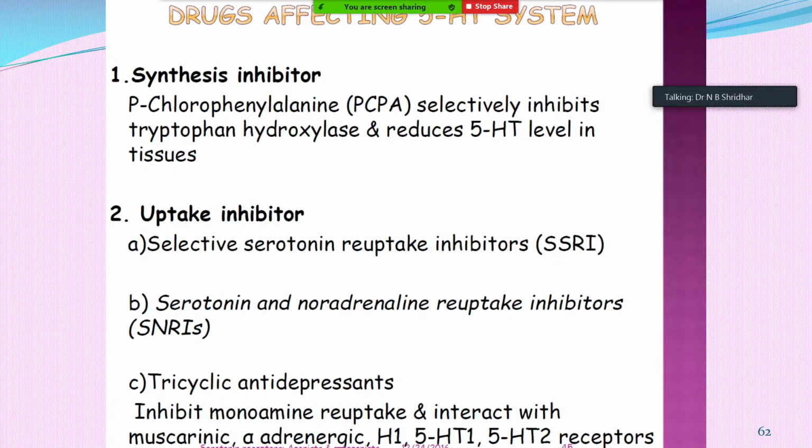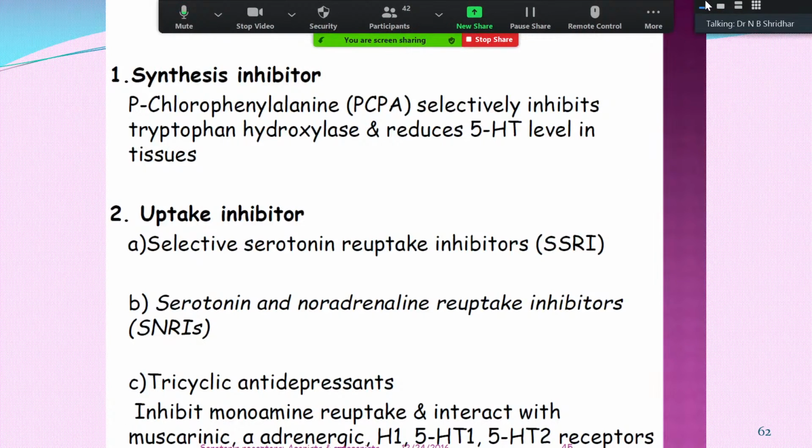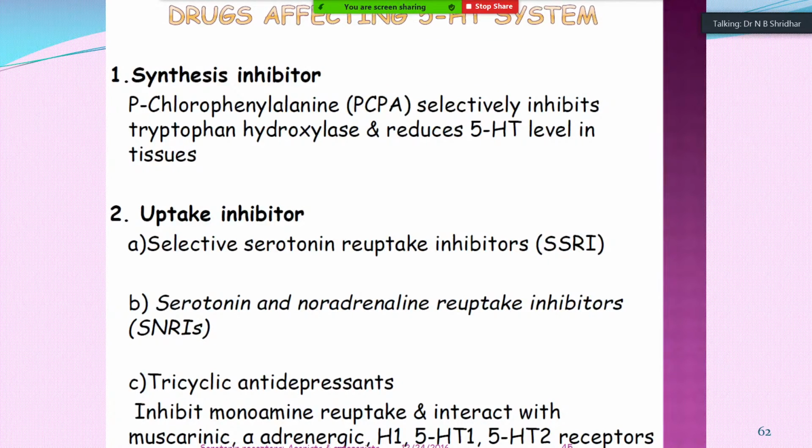And some of the drugs affecting the 5-HT systems are there, and first and foremost are the 5-HT synthesis inhibitors like parachlorophenylalanine, or in short PCPA. It selectively inhibits the tryptophan hydroxylase enzyme, which reduces the 5-HT level in the tissue. So this hydroxylase enzyme is the first enzyme which converts tryptophan to 5-hydroxytryptophan. So this drug has some clinical importance.